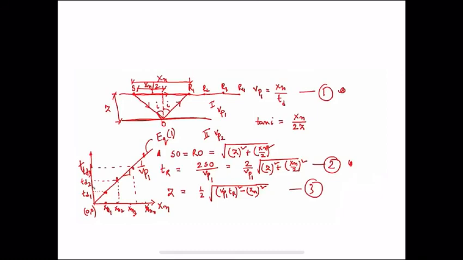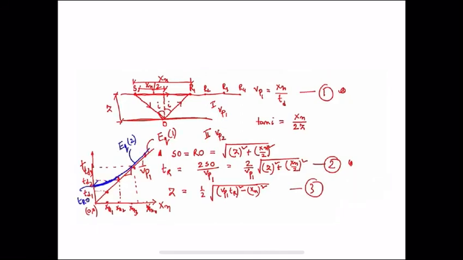Next, if I draw a similar curve for equation number 2, using a different color so we can represent it easily, I will get a curve in this form. This will represent equation number 2, and it gives TR versus Xn. So this line and equation 2 will give you a hyperbolic curve.